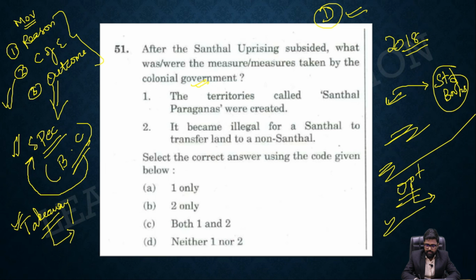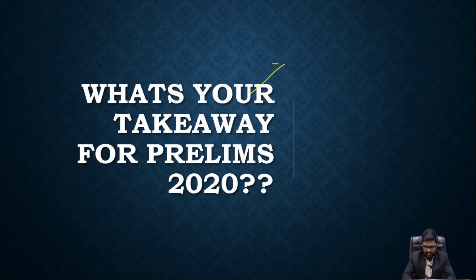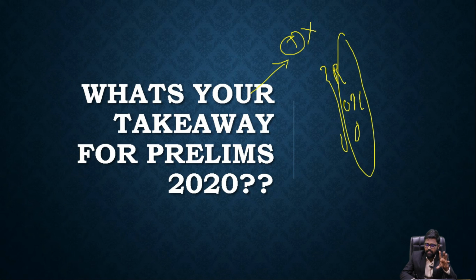I thought of telling this question because I should not say it's very easy. It's not a cakewalk to solve all the questions of UPSC. Yes, there are certain questions in UPSC which are very difficult to answer. But if it is difficult for you, it's going to be difficult for everybody. Have this in your mind. So the takeaway, as I said, is that there can be certain very tough questions. Leave those. For the remaining, you should concentrate on the same things: reasons, course of events, and outcomes. Done. Thank you. Let's start with type 3.